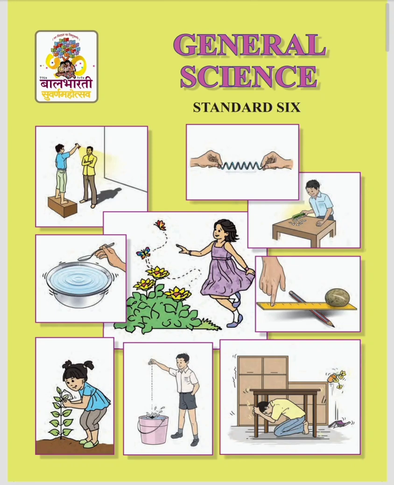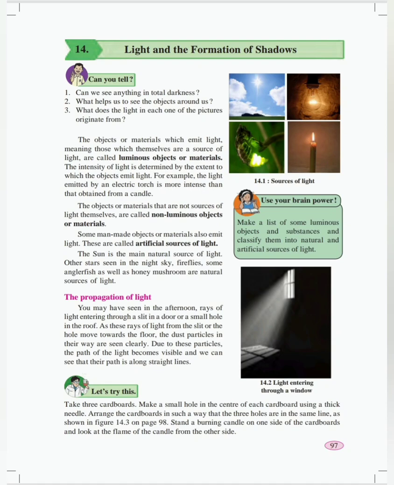Welcome back, students. Let's conclude today's part by revising whatever we have studied in the lesson Light and Formation of Shadow. In the beginning, we started the concept from the first point, luminous objects and non-luminous objects. The luminous objects are the objects which emit light. For example, sun, star, or a torch. These are all luminous objects.